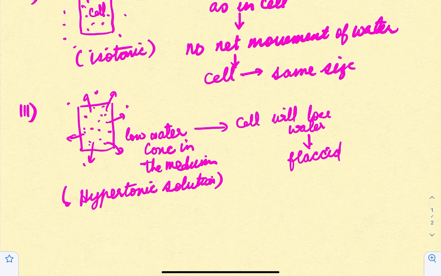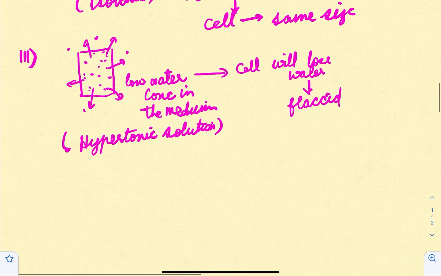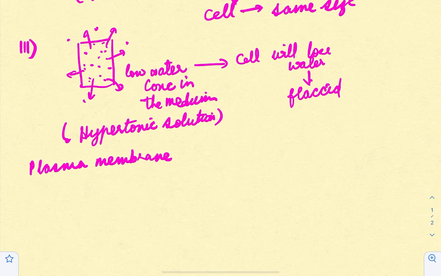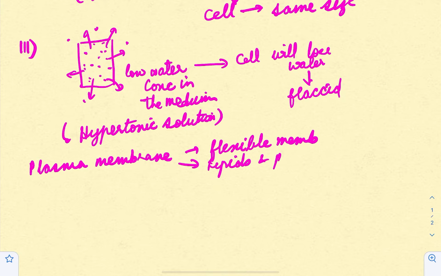Now because of this, we say that the plasma membrane is basically flexible. If you talk about the characteristics of the plasma membrane, it is a flexible membrane. It is a semi-permeable membrane, and it allows certain things to get in and get out, right? If you talk about its structure, it's made of lipids and proteins, and it helps to take material from the external environment, right?